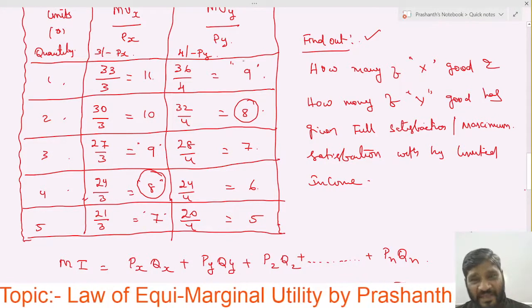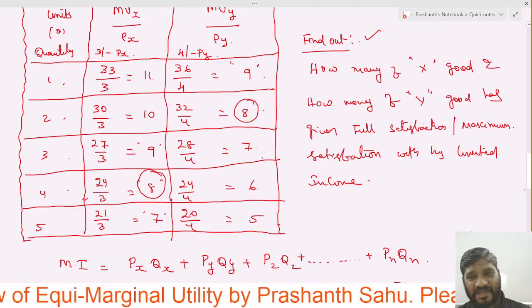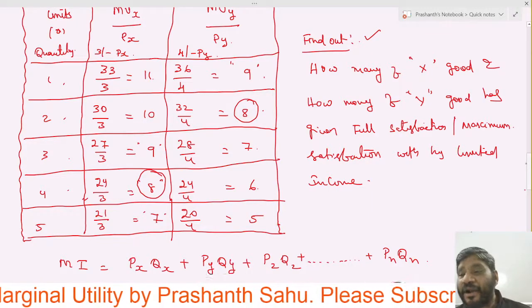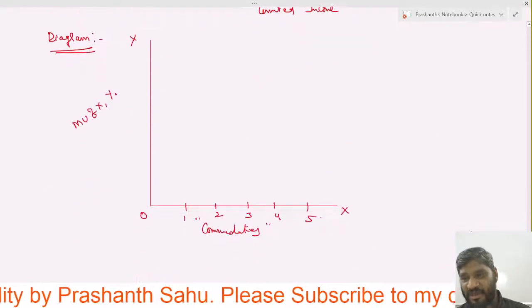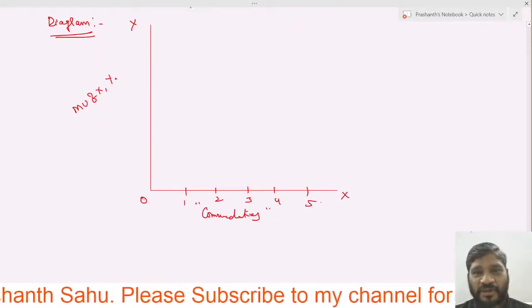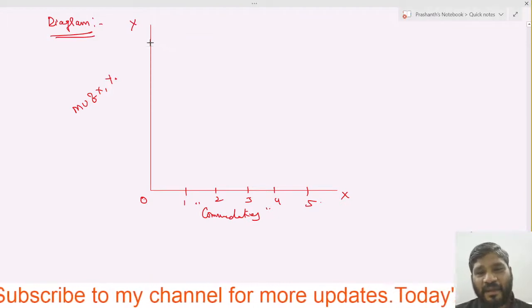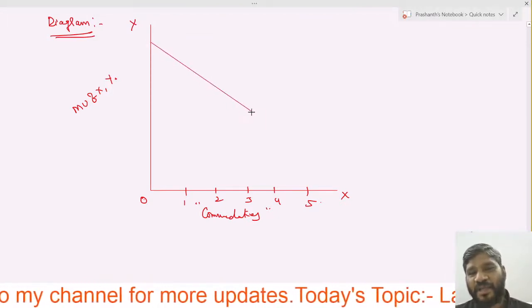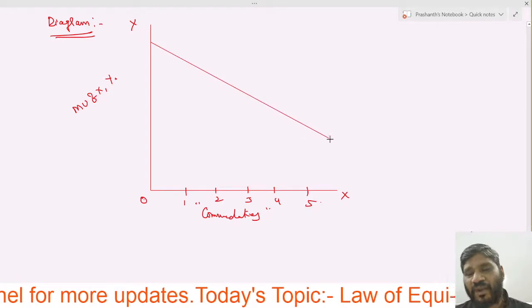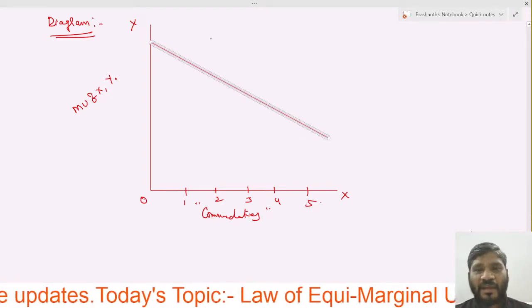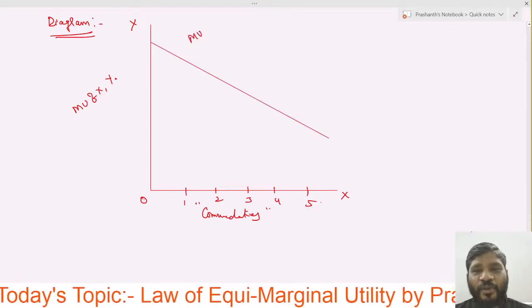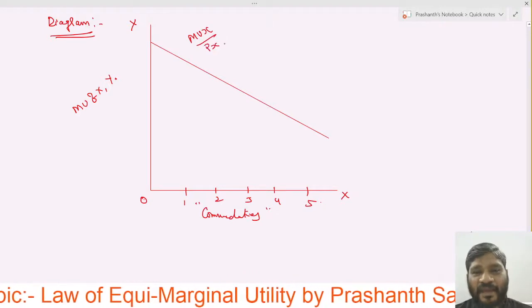Next, MUY is also 9, 8, 7, 6, 5. It is reducing downwards, sloping towards the downwards. Now we will take a certain line here. For example, here I have taken one line and this is called MUX by PX.